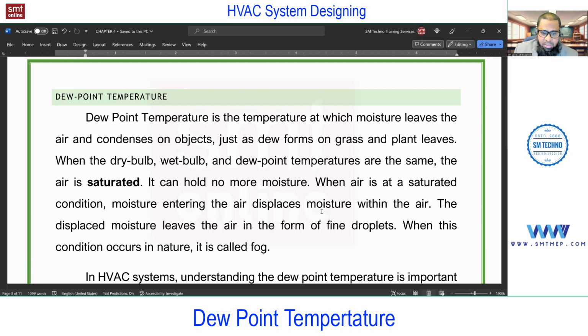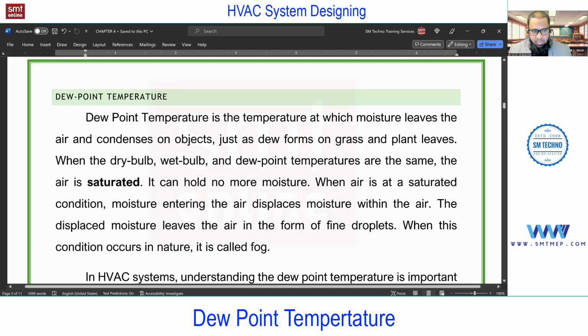Dew point temperature will change as per the change in the other properties of air. This is an important point. What exactly dew point temperature is, I'll explain, don't worry. So this is not like a fixed temperature, like boiling or freezing. This will change as per the other properties of air. Remember this point. But now the question is, what exactly is the dew point temperature?